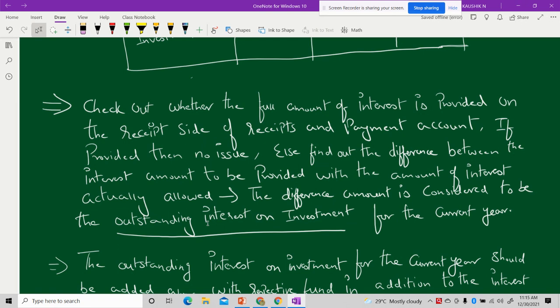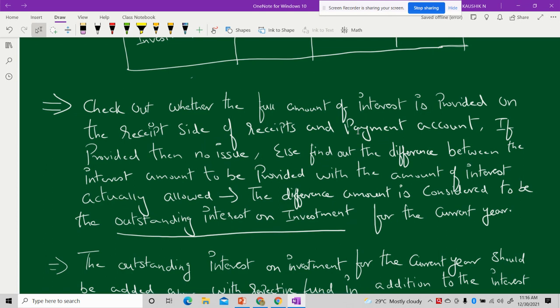Whenever the amount of interest is given in the question, you please make sure whether the interest amount provided is exactly the same amount that you have to receive. That means check whether the full amount of interest is provided on the receipt side of your receipts and payment account.